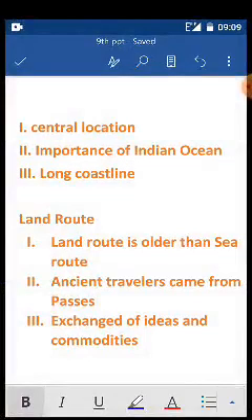The third one is because of this location, India's location, that India had exchanged many ideas and commodities with the other world. Okay, example, अभी जो आप मैथमेटिक्स में डेसिमल और फ्रिक्शन नंबर पढ़ते हैं, it started from India.